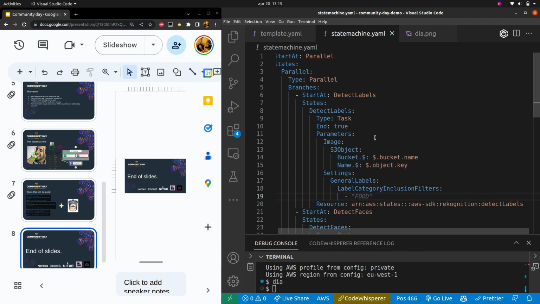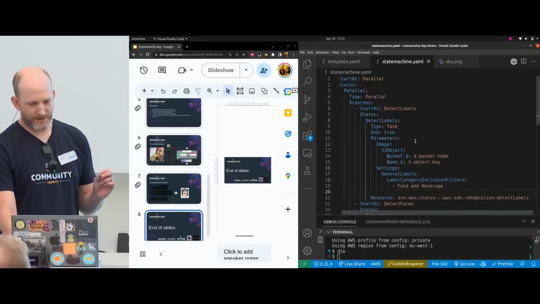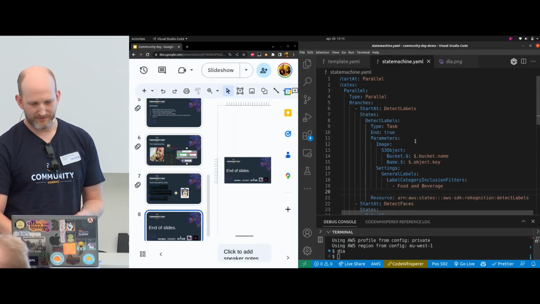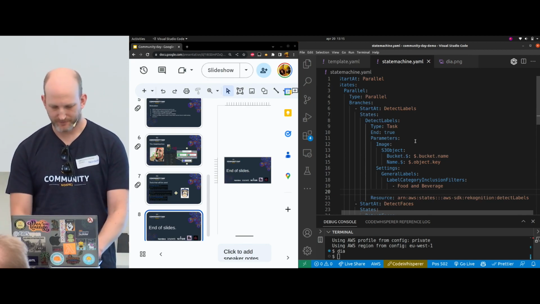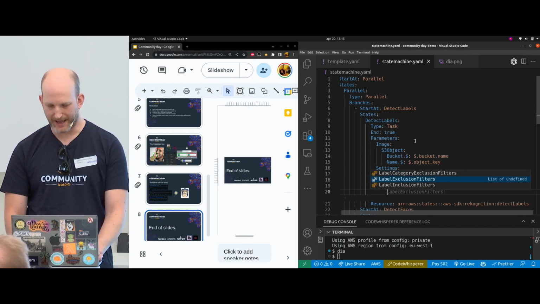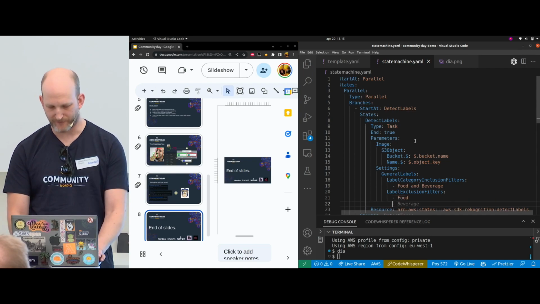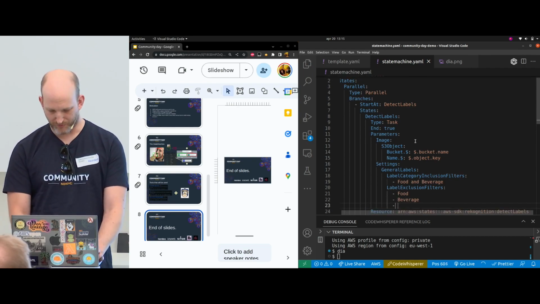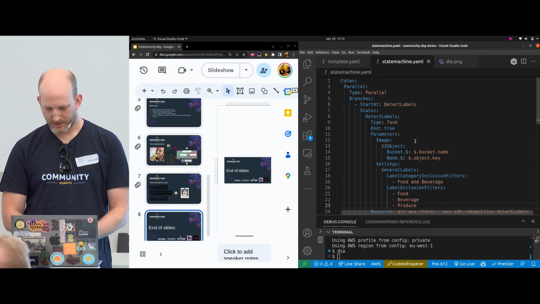Now I happen to know that the key is food and beverage. That's going to give us matches on food, meal, and very broad items. So I want to exclude the broad items like food, beverage, produce is another one.